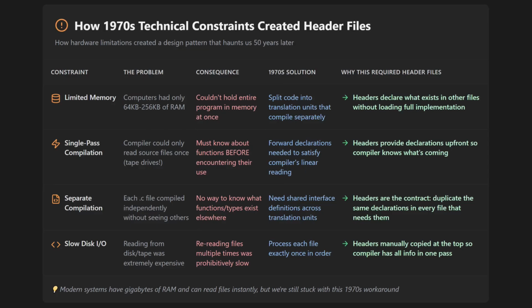This single decision to introduce header files in the 1970s as a solution to the technical constraints of their era, limited memory and single-pass compilation, has tortured millions of developers across generations. We're talking billions of dollars in wasted development costs, maintenance overhead and bug fixes, and millions of hours of collective human psychological anguish. It's truly a crime against humanity, and a crime against developers.